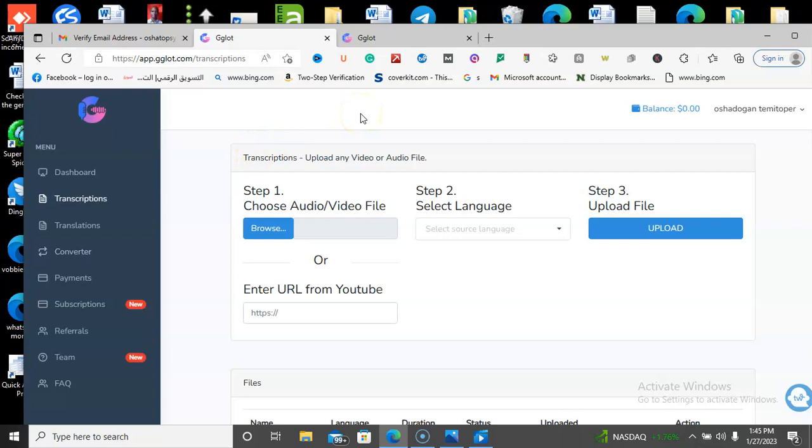It's not well known to so many people, but people have been using it to make a good amount of money. Let me show you a good example. This is for transcription. You can see on the left hand side of the dashboard.